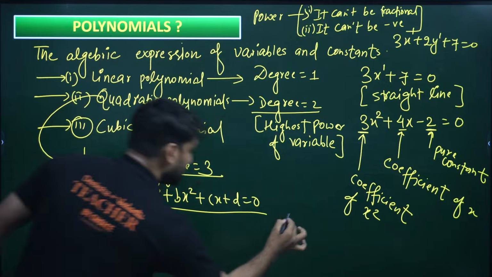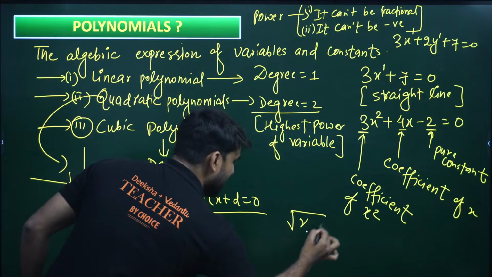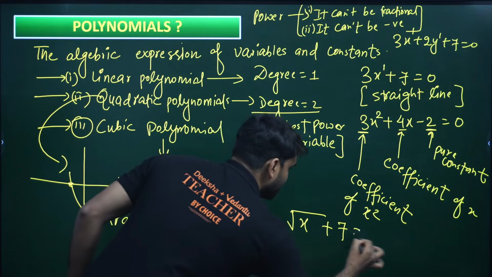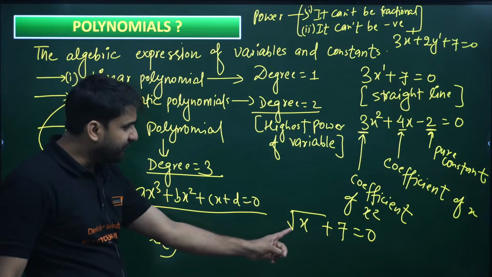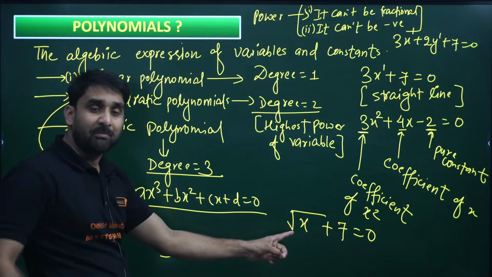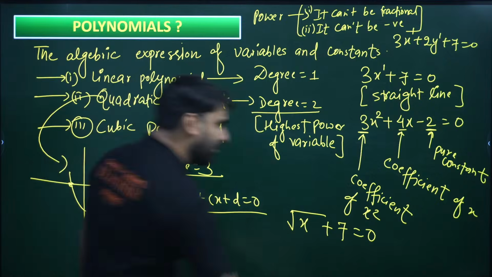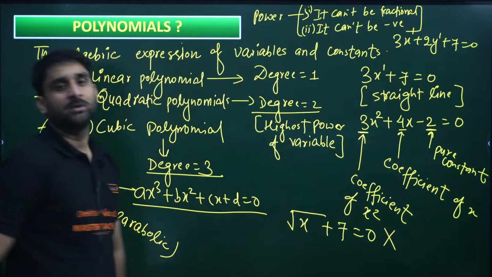If I ask you, under root x plus 7 equals to 0, is it a polynomial? No, this is not a polynomial. Because if we remove the root of the variable, the power will be half. And if the power is half, this is not a polynomial.